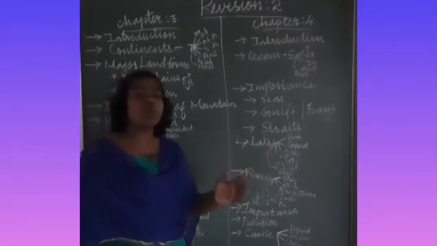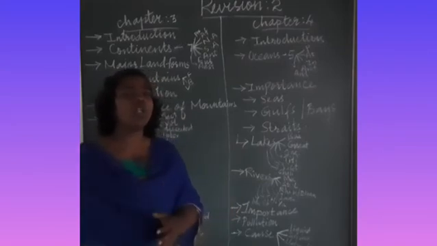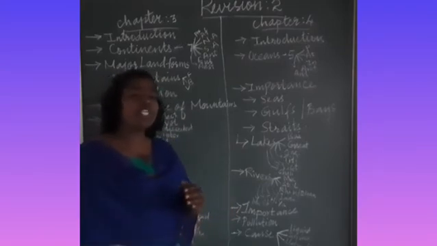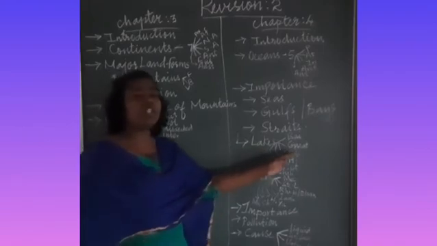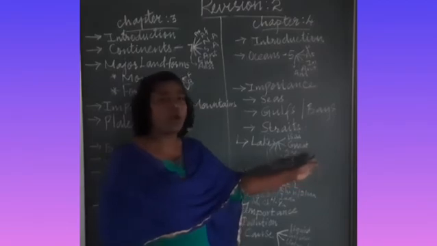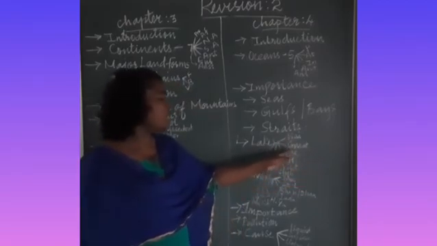One is the freshwater lake, and another one is the saltwater lake. Lake Chilika, found in the state of Odisha in India, is an example of a salt lake. And we will see the different important lakes found on the surface of the earth.